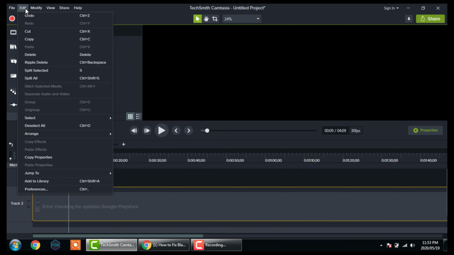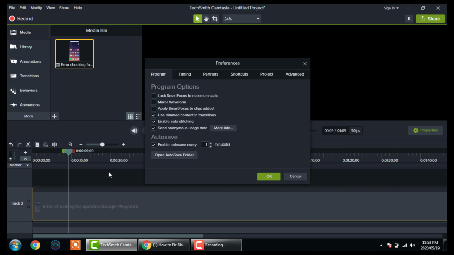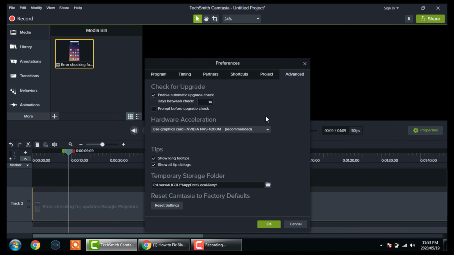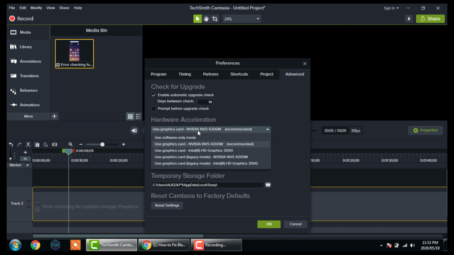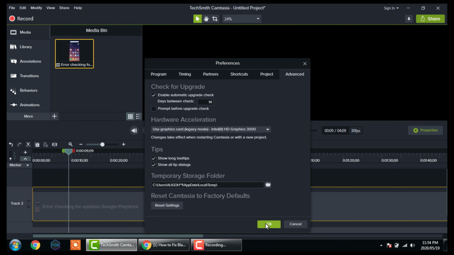First of all, click on edit, file and preferences, click on advanced and then change hardware acceleration, change to anyone else. I would like to choose Intel graphic card. Now I select this option and press OK.